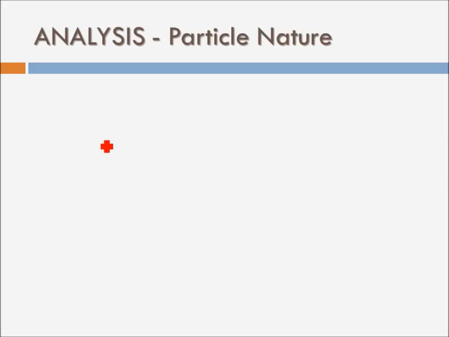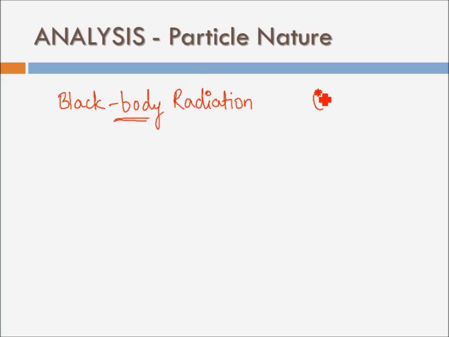So what were the observations which led to the belief that electromagnetic radiations can behave as particle also? One of them was black body radiation. So what is black body radiation? Again, this is something that you will study in great detail with a mathematical approach in your physics subject. But for now, black body radiation you can understand as radiation from any body which absorbs all kinds of wavelength. We have seen different wavelengths from gamma rays to radio waves. So a black body is any body which can absorb all these waves, and then emit back all those waves again.